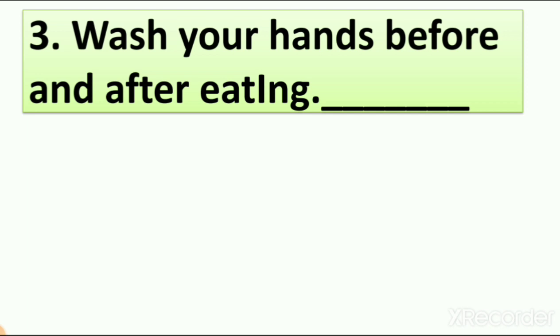When you eat something, you have to wash your hand first, then you have to eat. And when you complete your dinner or lunch or any breakfast, it is your responsibility that you have to wash your hand. Why? Because there are so many spices inside our food, and if you touch your eyes with their spices, then you have a problem in your skin.